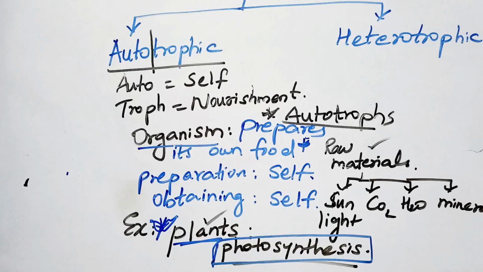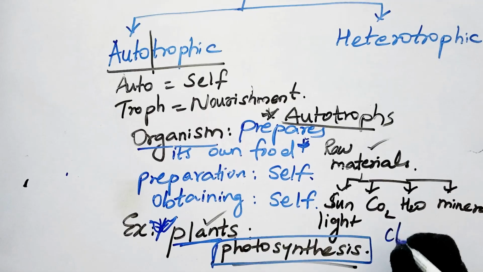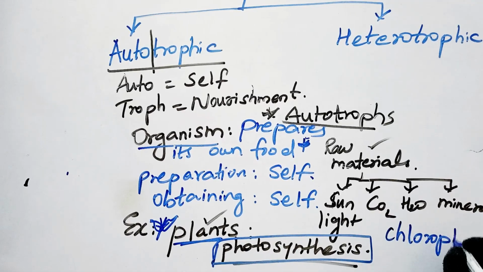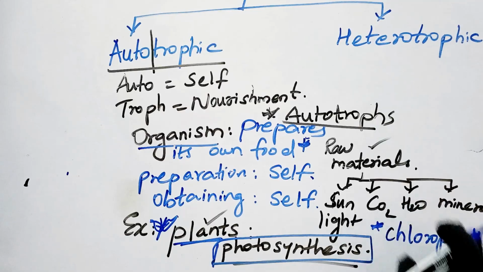This process is very simple. It's like you are cooking food for yourself in your kitchen. In the same manner, plants are going to cook food for themselves in their kitchen. So how are they going to cook food, what are the ingredients? Just like we want onions and all, in the same manner they want sunlight, CO2, H2O, and minerals. Also they want their most important green color pigment, that is chlorophyll. So in the presence of chlorophyll only it is going to happen. This is just an introduction. Everything will be covered in detail very soon, don't get confused.